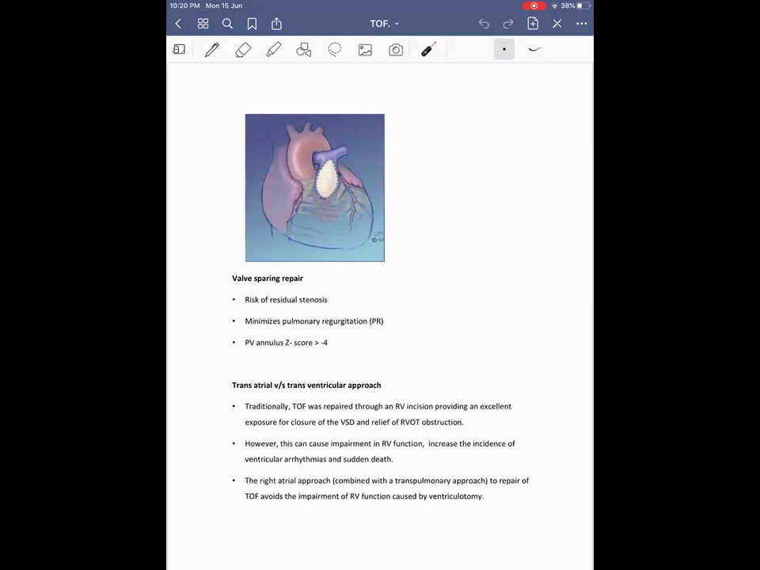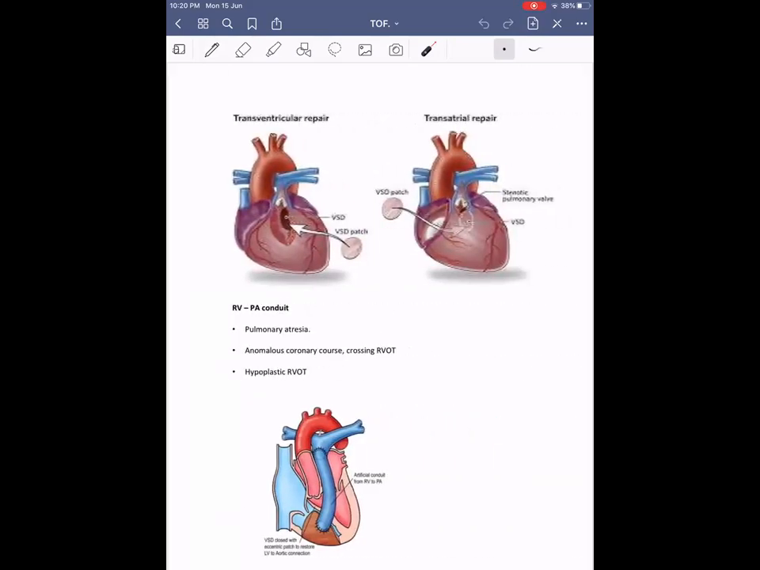It is associated with better preservation of RV function, because ventriculotomy is not going to be done. But the disadvantage of the transatrial approach is that they are going to remove the septal leaflet of the tricuspid valve. As a result, the patient can have post-operative tricuspid regurgitation. Going through the right atrium, through the tricuspid valve, usually the septal leaflet is opened, and through that they will do the VSD closure. So post-operatively, the patient is at risk of having tricuspid regurgitation.